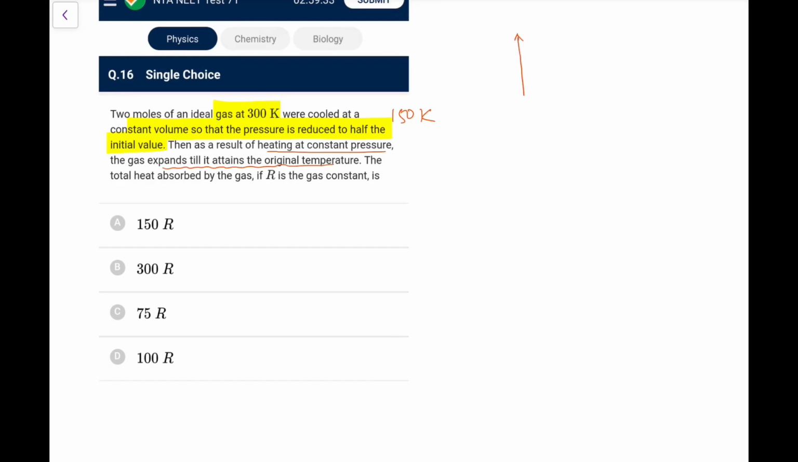So if I draw this over here, let it be on a PV diagram. At a constant volume, pressure is reduced to half. So let's say I draw these two isotherms first. This is 300 Kelvin, this is 150 Kelvin. So initially it is cooled using a constant volume process. Let it be here. Initially it is, let's say, taken from A to B and then from B to C somewhere here. So what we will require is the total heat absorbed.